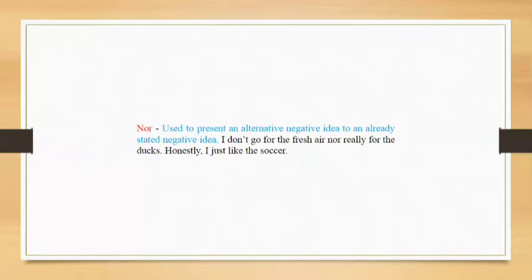So: I don't go for the fresh air, nor really for the ducks. One negative idea is that I don't go for the fresh air. Another negative idea, connected with the help of nor, is not really for the ducks. Honestly, I just like the soccer.